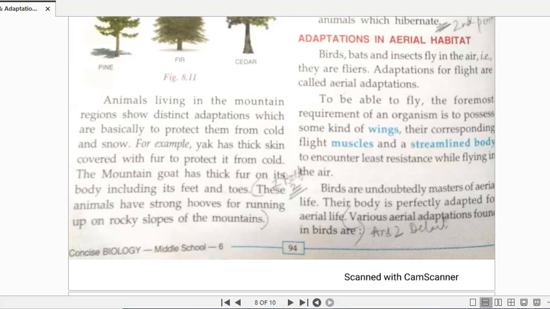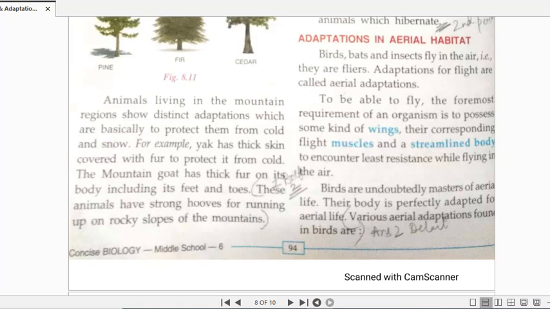Welcome back, children. Today we are going to move ahead with adaptations in the aerial habitat. Now, what are aerial animals? Children, birds, bats, insects, all the animals which can fly in the air, they are known as flyers, right? And what are the various adaptations in these aerial animals because of which they are able to fly, that we are going to study in this topic.